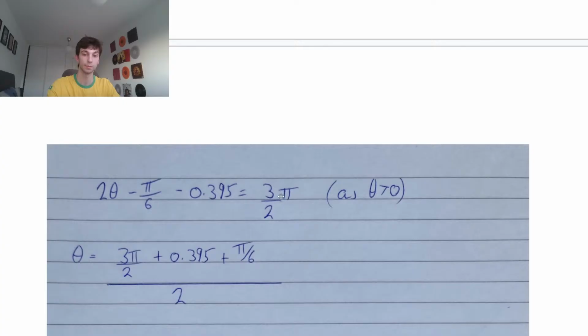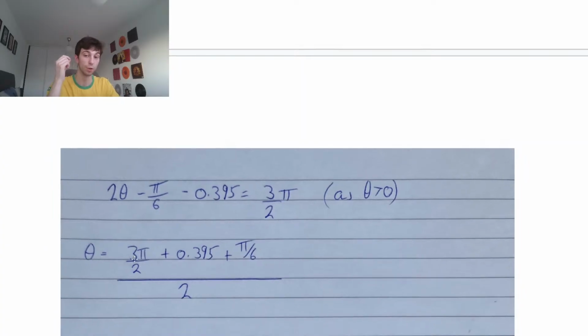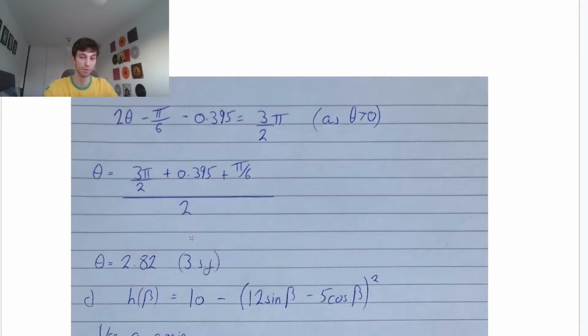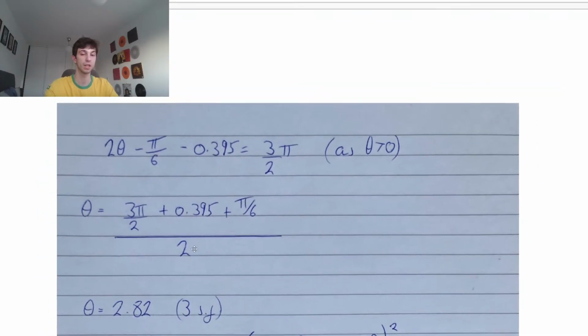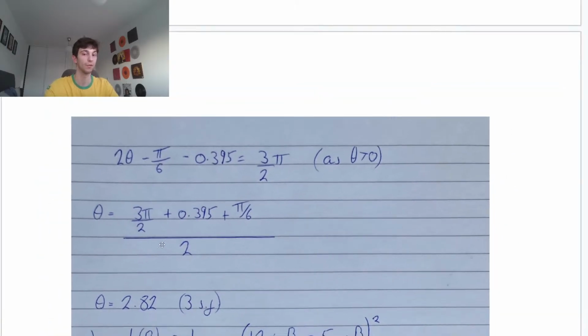Okay? So we set 2 theta minus pi over 6 minus 0.395 equal to 3 over 2 pi, add over the 0.395, add over the pi over 6, and divide by 2. Just GCSE rearranging, guys. For this one, yeah, you can just plug it into a calculator, nothing scary. To 3 significant figures, because I believe that's what they wanted, we have that theta equals 2.82. Okay? Nothing scary. We're just using the fact that sine is bounded by 1 and -1, and then we have to find what everything on the inside must be to get the arcsine of -1. Okay?